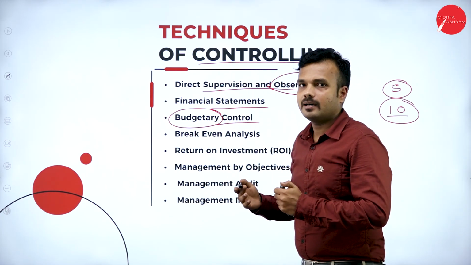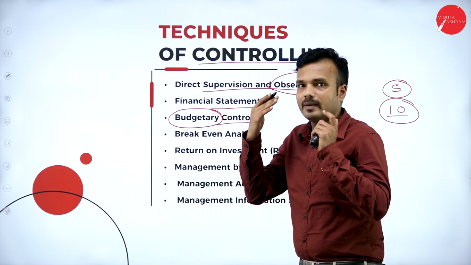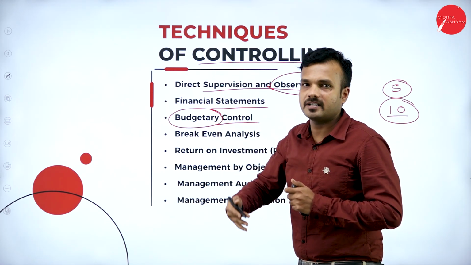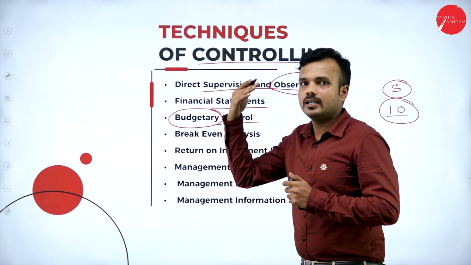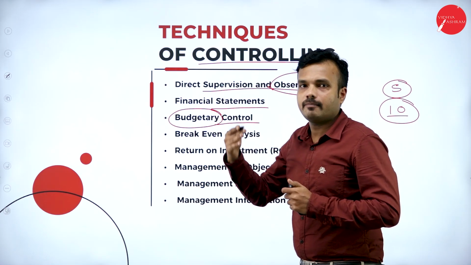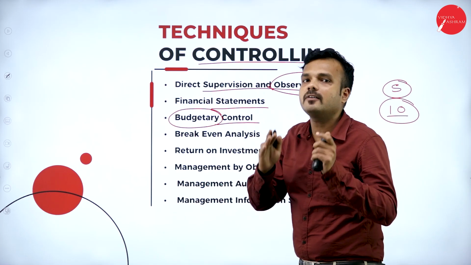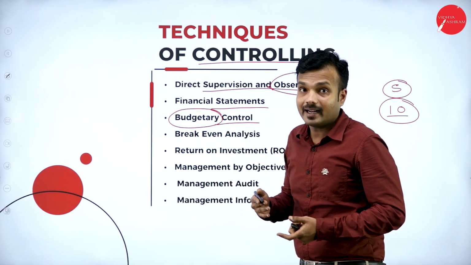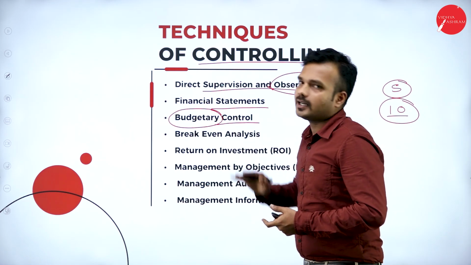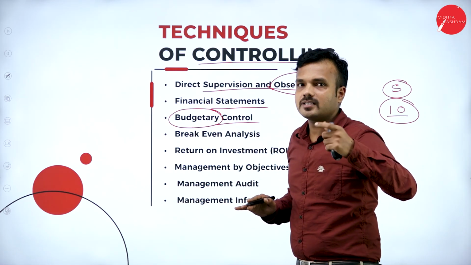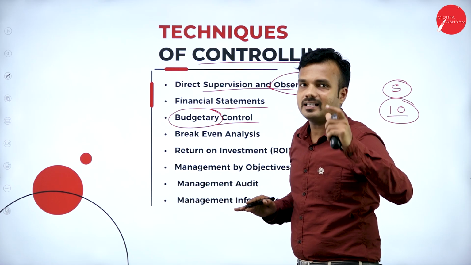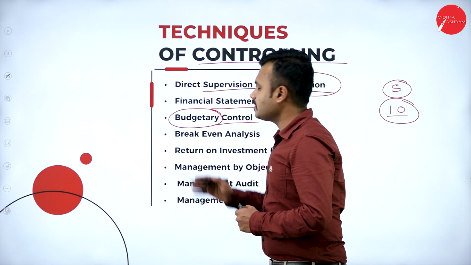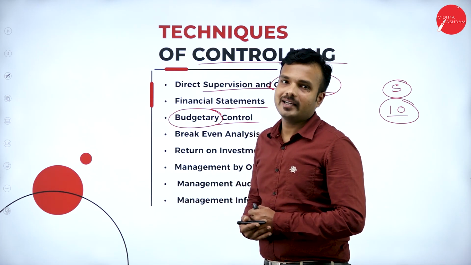By controlling a budget, we mean a budget prepared by the organization for all the departments, whether it is the human resource department, production department, sales department, or marketing department. There is a specified fund given to each department for their activities, right? So they prepare a budget based on their capacity, activities, functional areas, and also their functions. And also this budgeting is a planning and controlling device.